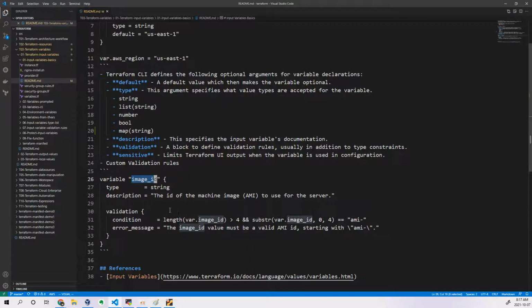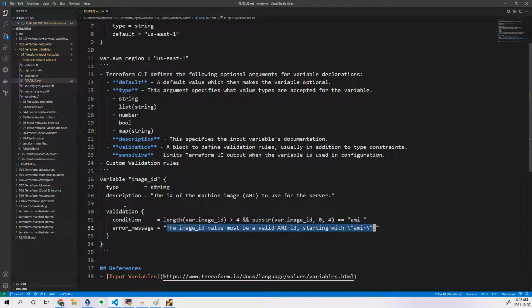Then how will I do it? Let's say someone is passing some AMI name as something like Sudhir hyphen something, but it is not an actual AMI ID. They have to pass only the AMI ID, which has ami at the start. If it is something else, it will reject. That is the logic I have written here. What is the error message it will print? This image ID value must be a valid AMI ID starting with ami, so that the person can understand what mistake he has made. So that is called validation.